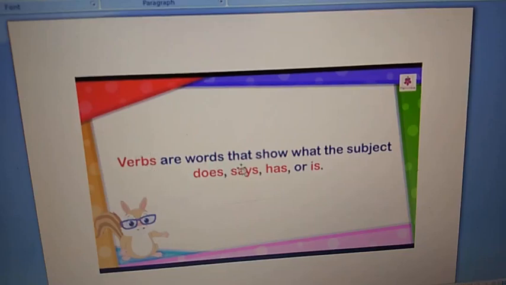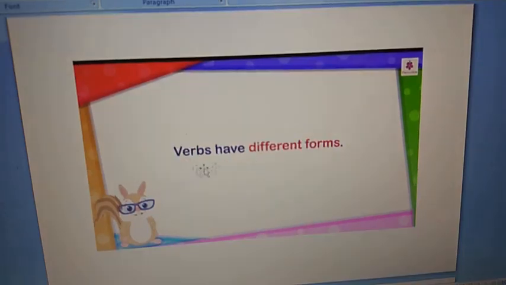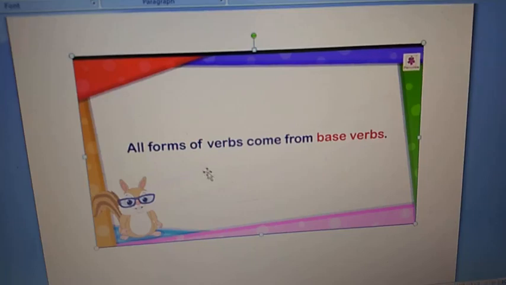Verbs are words that show what the subject does, says, has or is. Verbs have different forms. All forms of verbs come from base verbs.